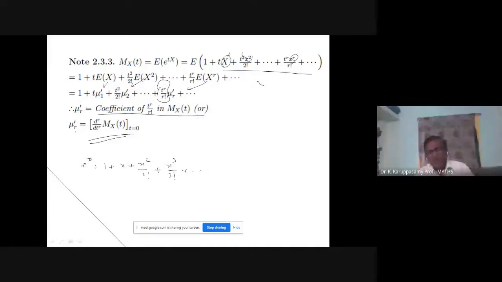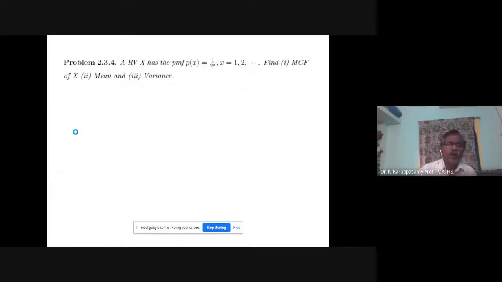Two times, mu2 dash, like that. After differentiation, you put t equal to 0. So this is the concept of finding moments from the MGF, the moment generating function. We are going to find the moment generating function, then we will get the moments, or mean and variance, from the given problem.